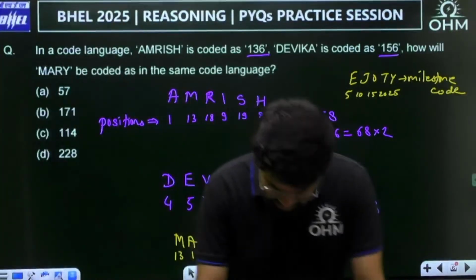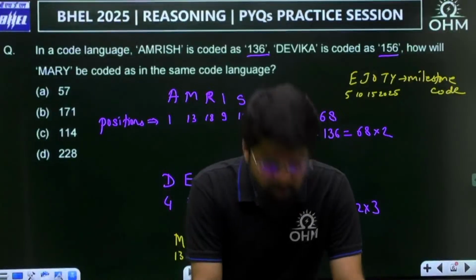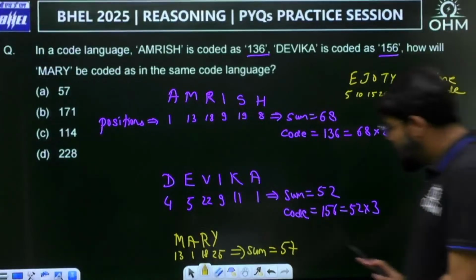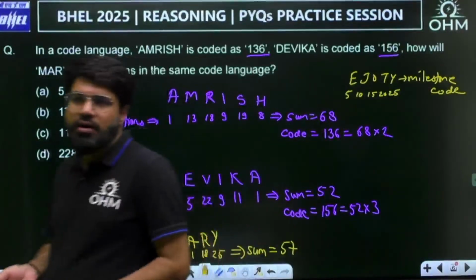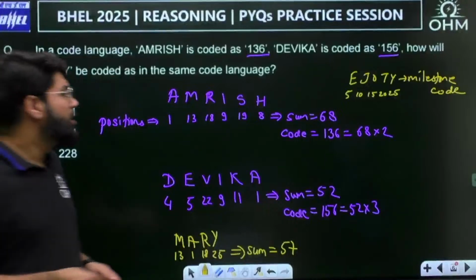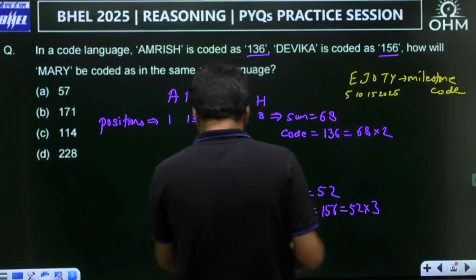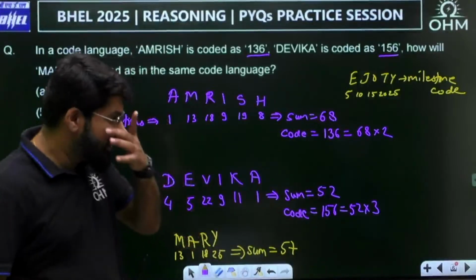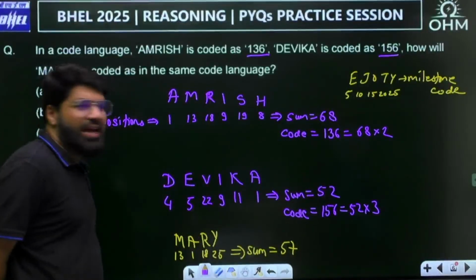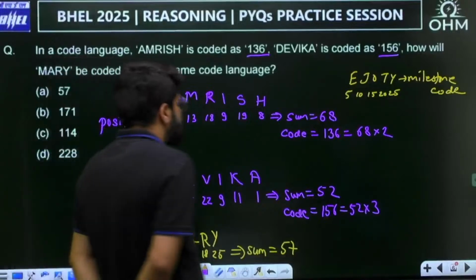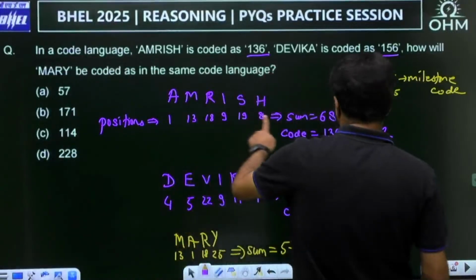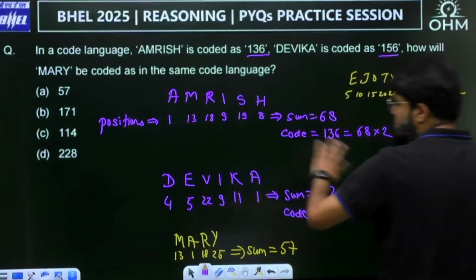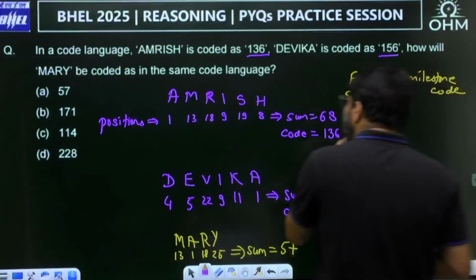So what is the logic? By what number is it going to be multiplied? Once it is 68 into 2, once it is 52 into 3. So 57 into what? Let's take up a logic. I think they randomly created this question. But what can be the logic that we can work out? There is no 2 also in 68 into 2, and no 3 in 52 into 3. So how is this 2 selected?